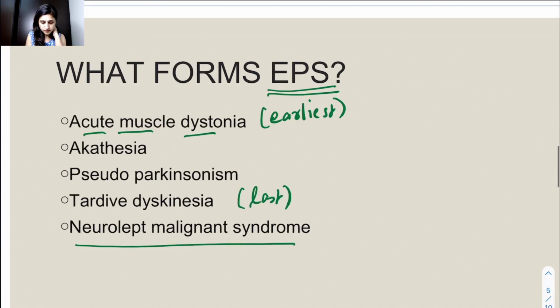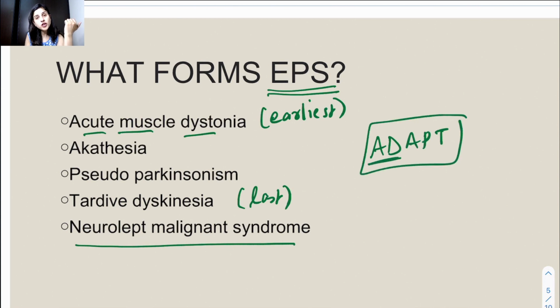For the first 4, there is a mnemonic you can remember: ADAPT. AD is for acute dystonia, A is for akathisia, P is for Parkinsonism, and T is for tardive dyskinesia.